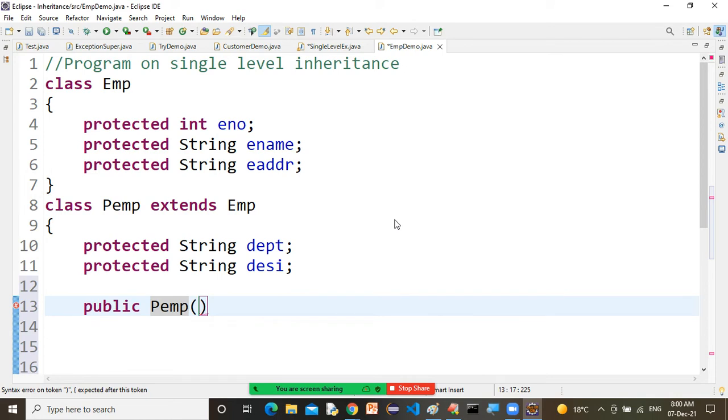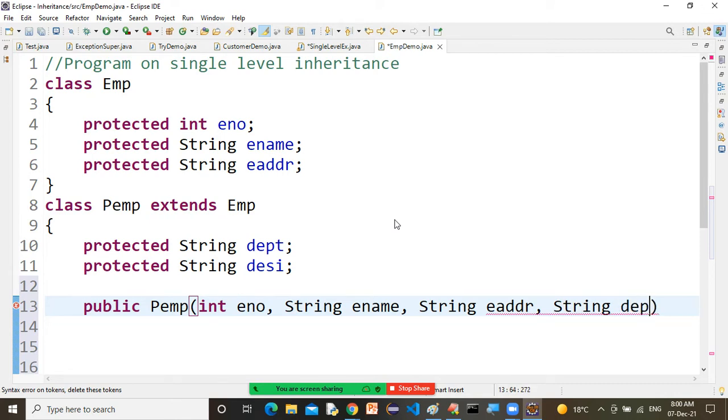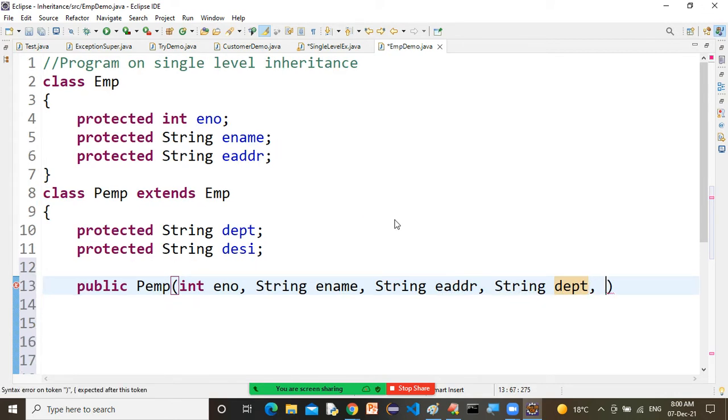Now what I'm doing, sir, altogether we have five instance variables. I'm writing all those instance variables inside this constructor. Look at int employee number, string employee name, string EADDR, comma, string department, DEPT, and comma, string designation.